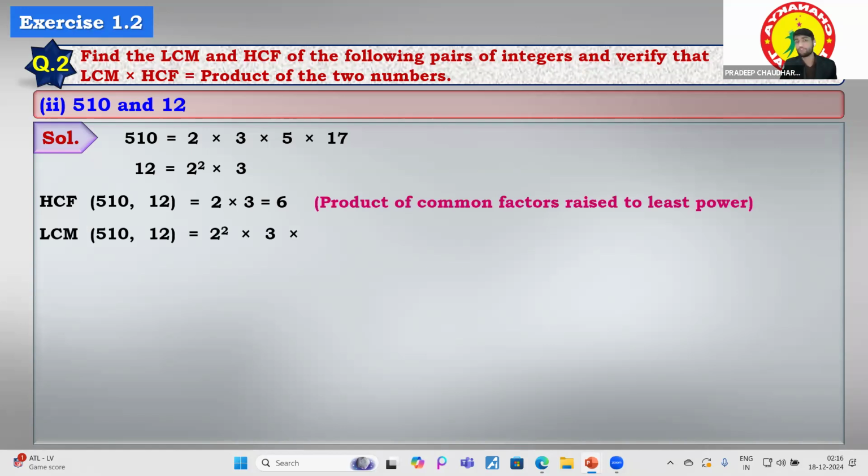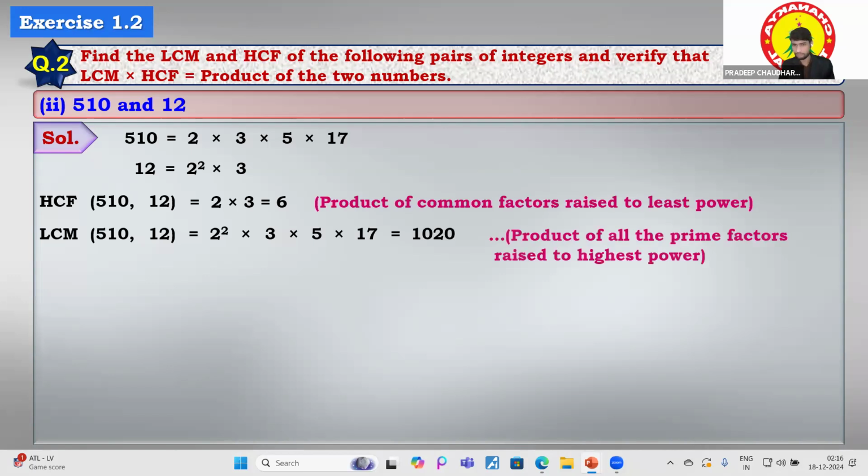LCM is also very easy. You have to include each of the prime factors raised to its highest power. So 2 to the power 2, then 3, multiplied by 5, multiplied by 17, and you will get 1020. It is the product of all the prime factors raised to the highest power.